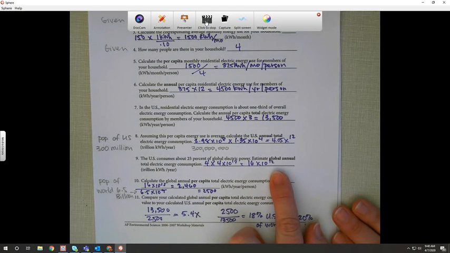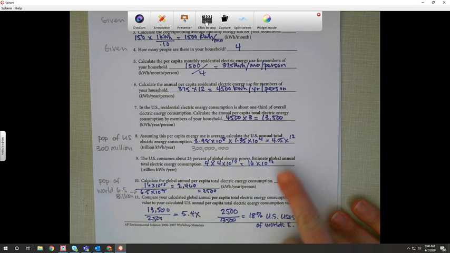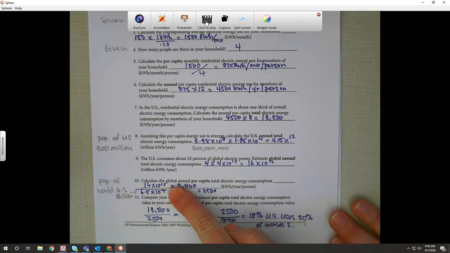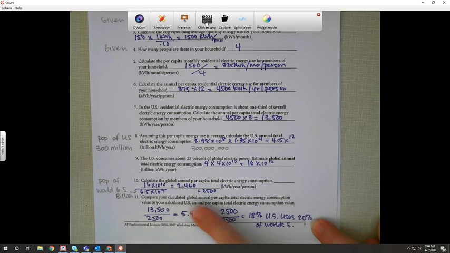Anyway, it's a big number. The population of the world is 6.5 billion. So that is 6.5 times 10 to the 9th. And then we take the global annual usage and we divide those two. So 16 times 10 to the 12th from here, and then 6.5 billion from the reading. So that's given. And then we get 2460.